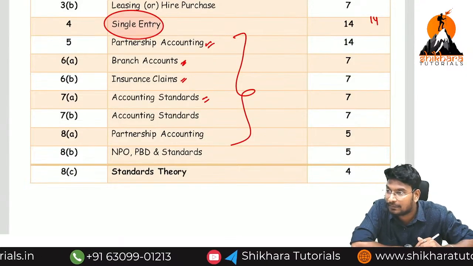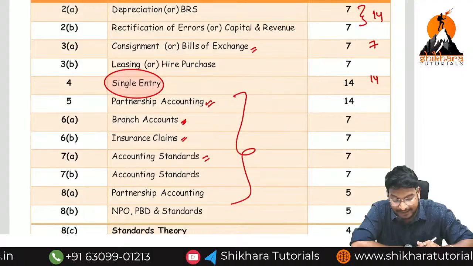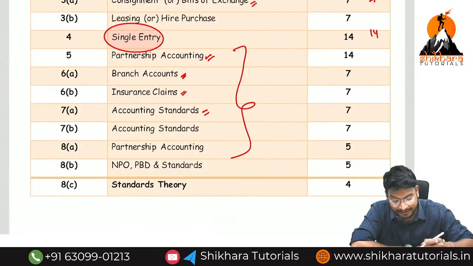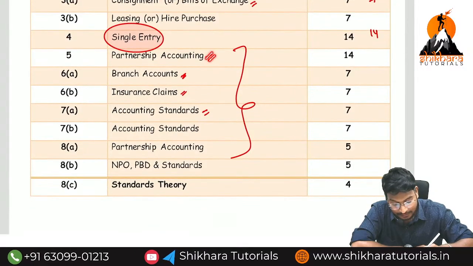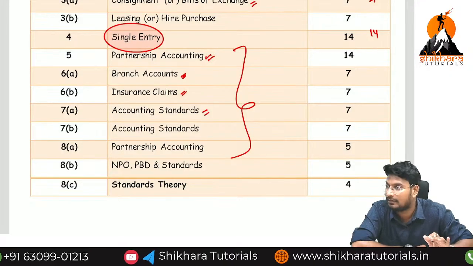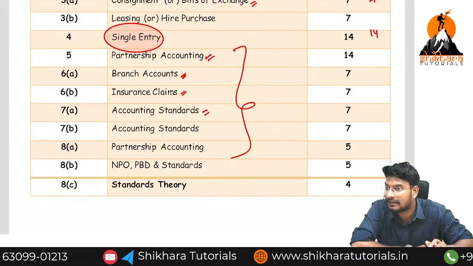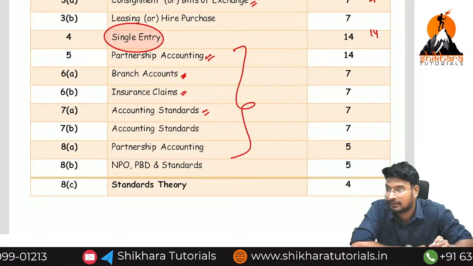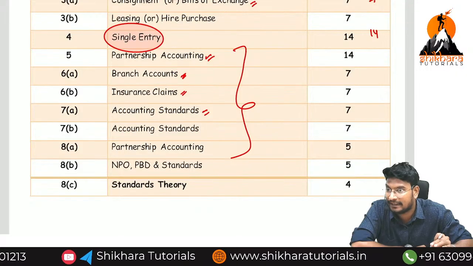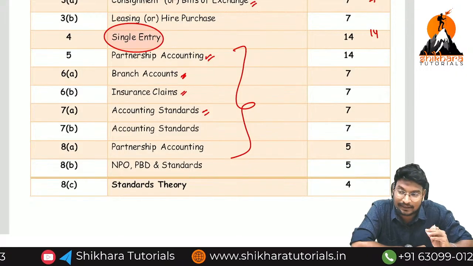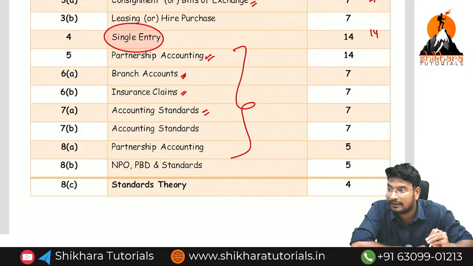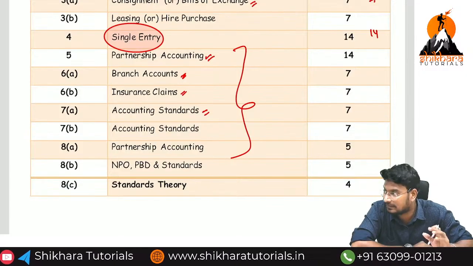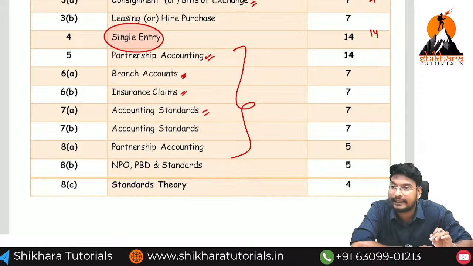Easily you can get how many marks? 80 plus. What are the remaining topics we are having, sir? Remaining topics are just partnership, insurance claims. That's all. Partnership, insurance claims, standards, hire purchase, leases. These are the 5 additional topics in CMA Inter paper number 6. So easily we can get 80 plus marks.